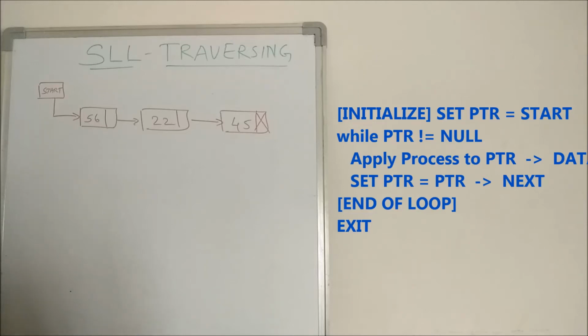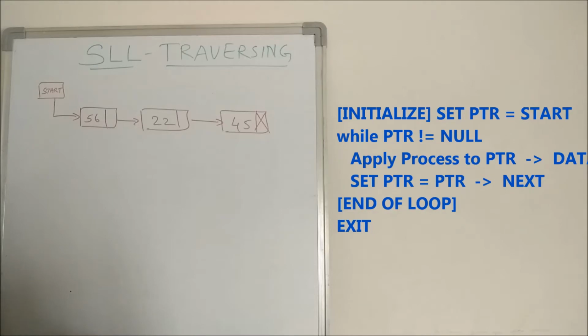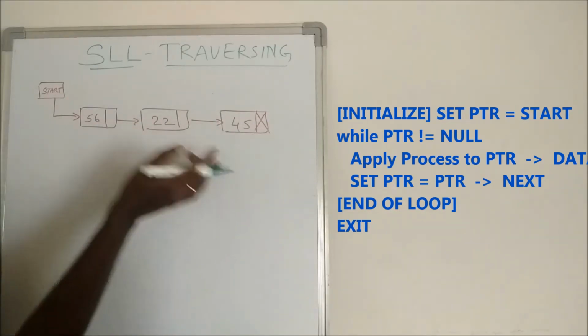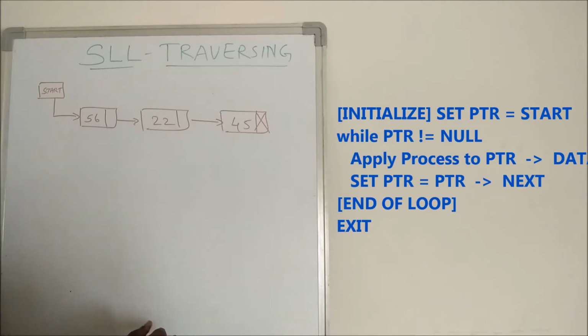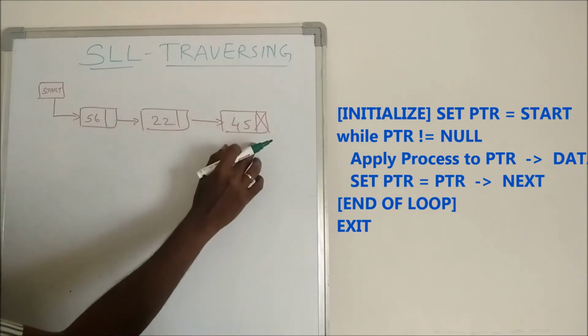Now we are going to see the algorithm for traversing a singly linked list. Here you just see this singly linked list. It is already created by using the previous creation algorithm. There are 3 nodes: 56, 22 and 45.